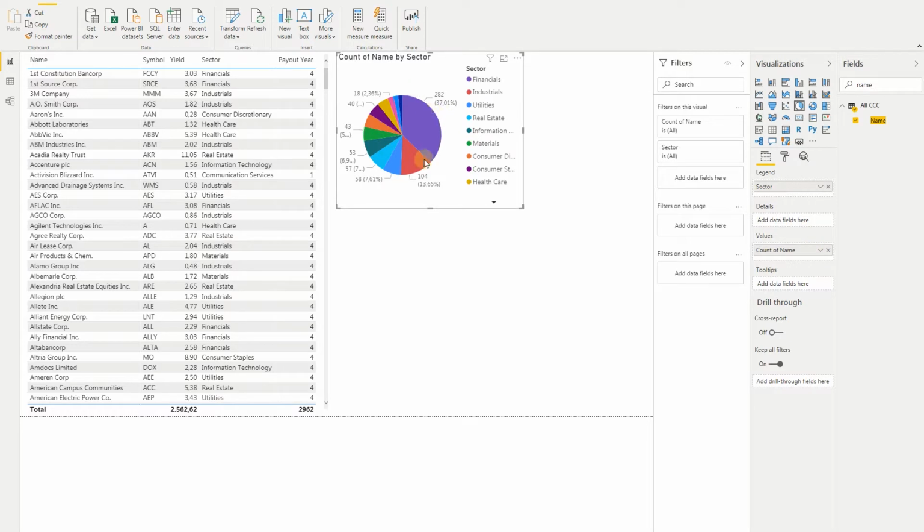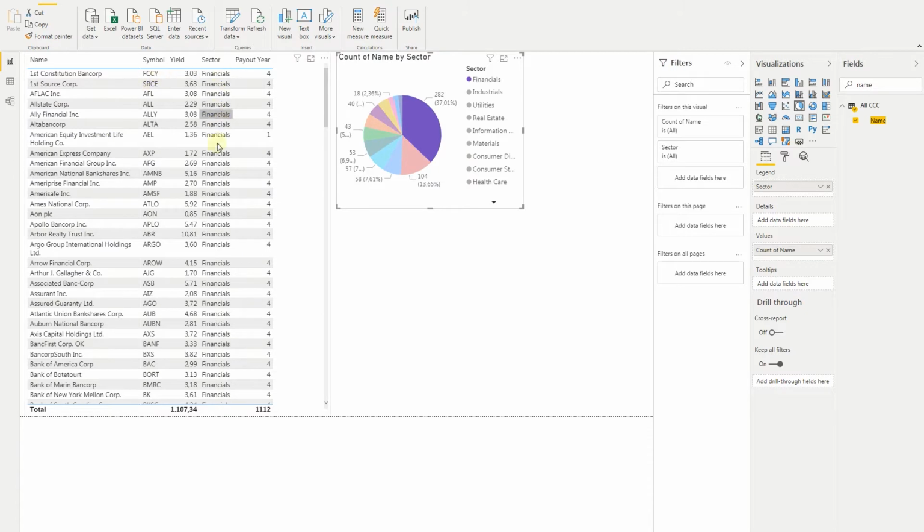As you can see, one sector takes 40% and it's financials. Then we have industrials and some other smaller sectors. If we select one, we'll see the data for the companies.